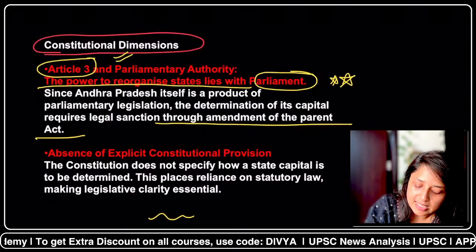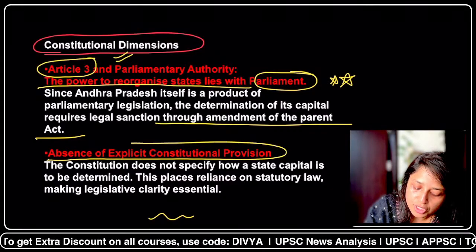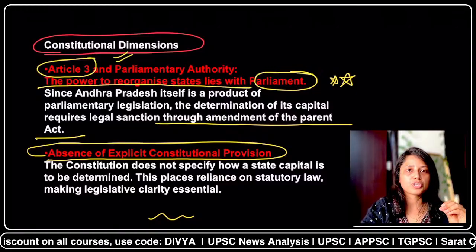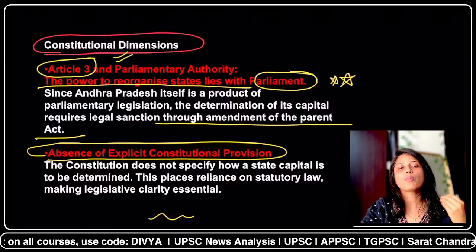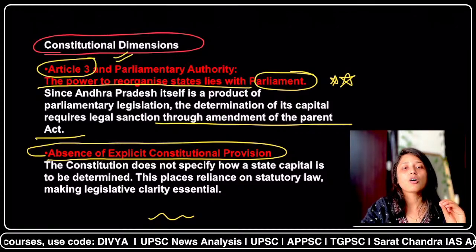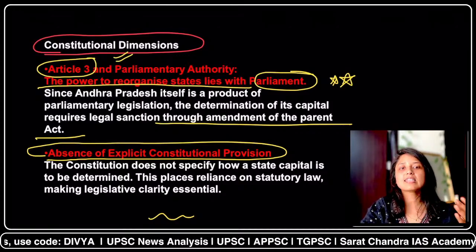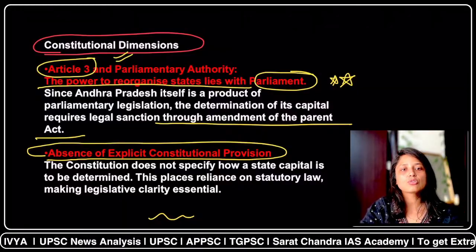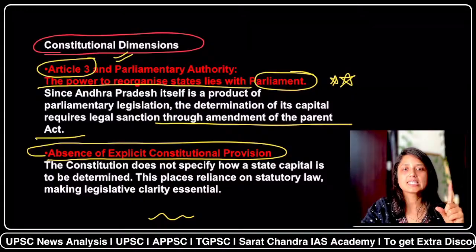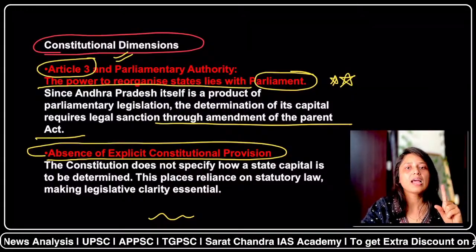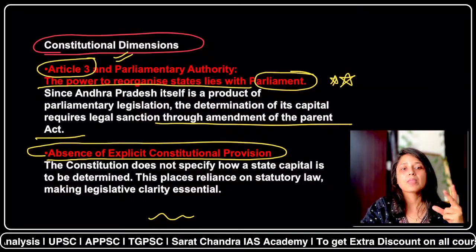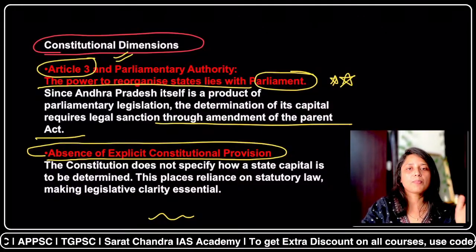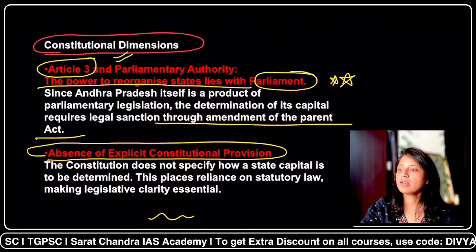The second important thing is the absence of an explicit constitutional provision. That means nowhere in the Constitution is it mentioned how the capital of a particular state has to be determined or established. All these things depend on the laws made by the Parliament. So two important things: who has the authority to recognize the state or the state capital? The Parliament. Second, there is no specific mention in the Constitution of how the capital of any state will be determined.